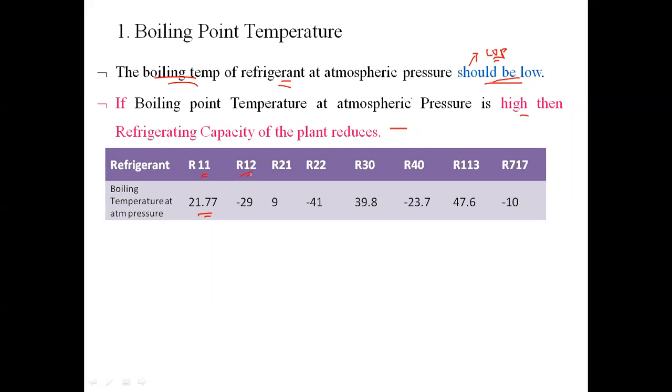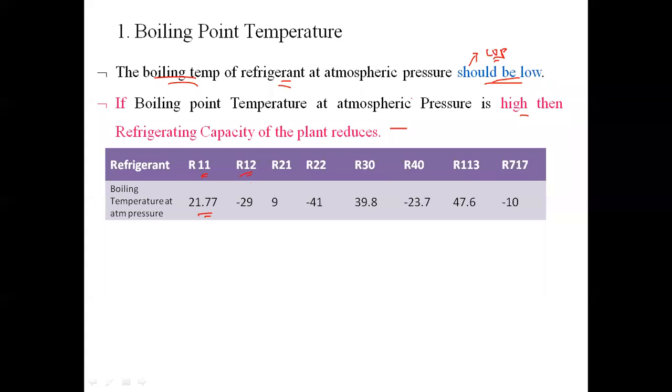Some liquid refrigerant may come along with the vapor at the time of the suction stroke of the compressor. If liquid refrigerant comes inside the compressor, there will be a problem in the compressor. To avoid that malfunctioning, we have to take care that all the liquid refrigerant gets converted into vapor refrigerant in the evaporator itself.